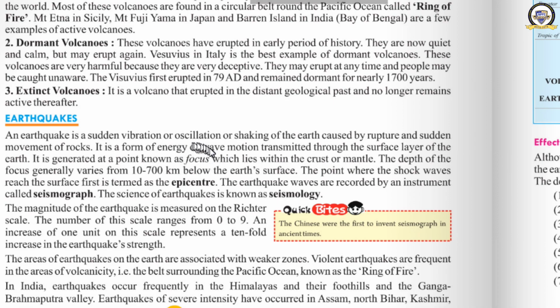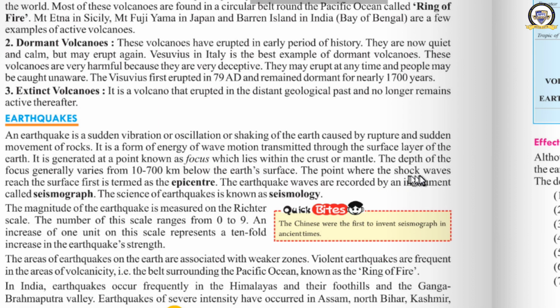That area where it occurs, its origin, is called focus. The depth of the focus generally varies from 10 to 700 kilometers below the earth's surface. Below the area where we are living, you have to go down deep, between 10 kilometers and 700 kilometers. That can be the area of focus normally.